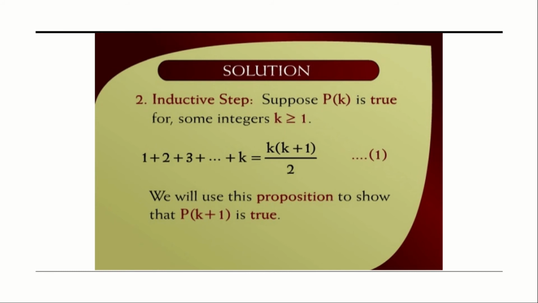Next, inductive step. Suppose P of k is true for some integer k greater than or equal to 1. In the last example, we have taken n is equal to 1. Here a separate variable k is taken, where k is greater than or equal to 1. So 1 plus 2 plus 3 up to k is equal to k into k plus 1 by 2. We will use this proposition to show P of k plus 1 is true.